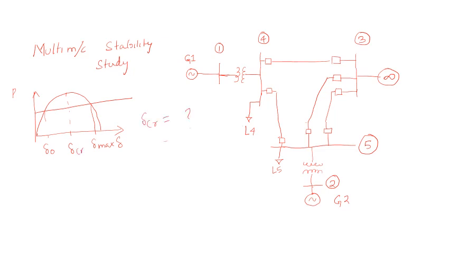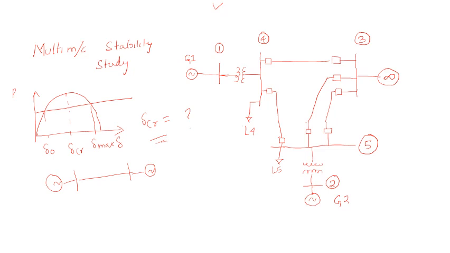I am not going to deeply analyze this, but this was done for a two machine system, right? This complete thing was done for a two machine system, but when you are increasing the number of machines, like here, if you see, this system has two generators connected to an infinite bus.